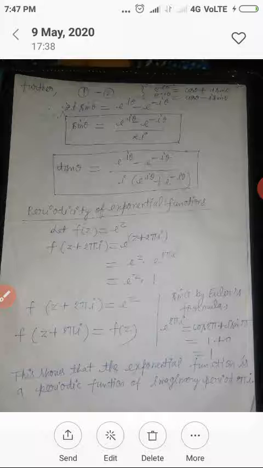e to I theta equal to cos theta plus I sin theta. This is equation number 1. And the second equation, e to minus I theta equal to cos theta minus I sin theta. Further, now subtracting equation 2 from 1, that is 1 minus 2, we have